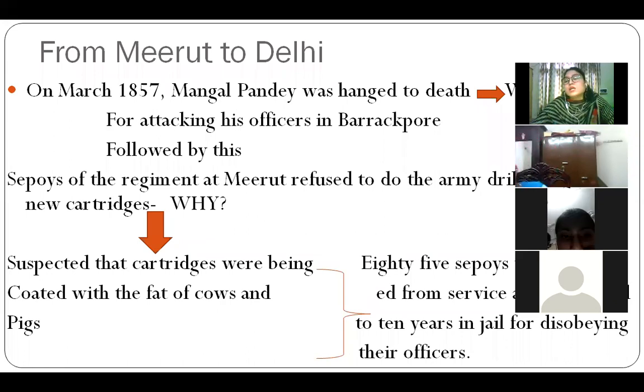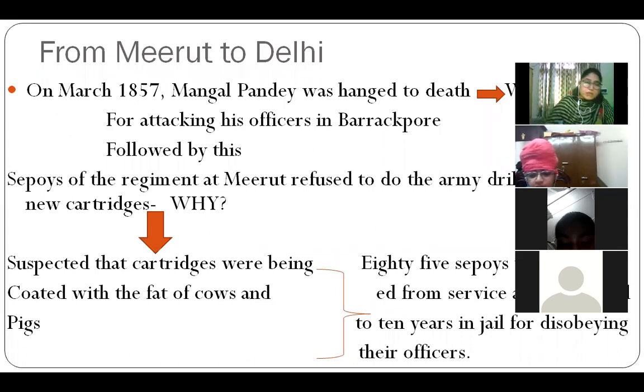Means if the Britishers are not there to rule us, then whom would we work under? Because at that time they were saying, who would be our king then? Whom would we work under? Then someone suggested that it could be Bahadur Shah Zafar. Okay, Bahadur Shah Zafar, who was a Mughal king at that time, living in Red Fort. So they said, fine, then we will go to Delhi to convince Bahadur Shah Zafar to be our king. So then they started from Meerut to Delhi.